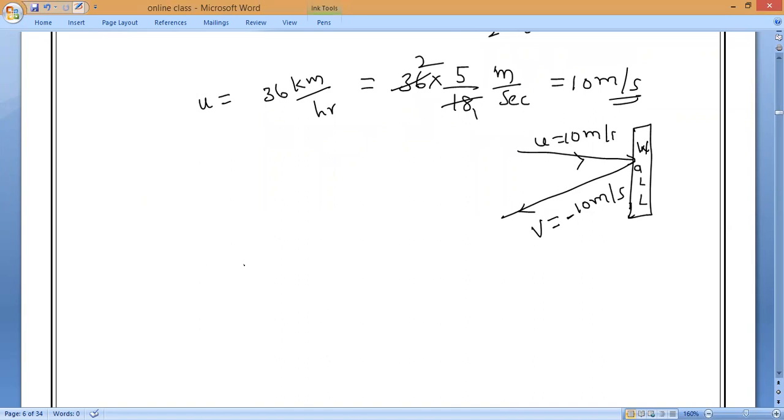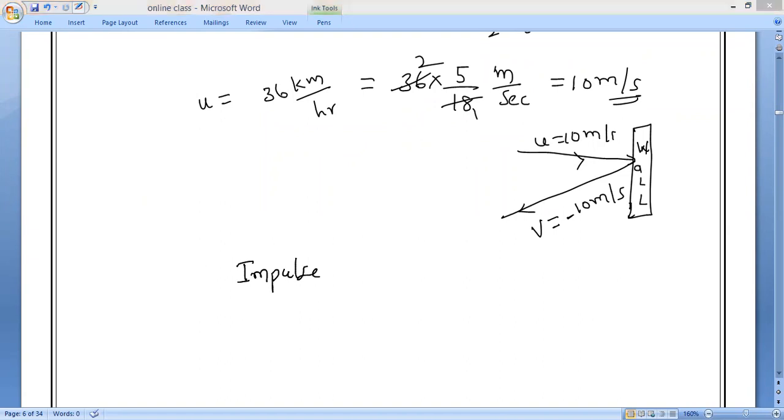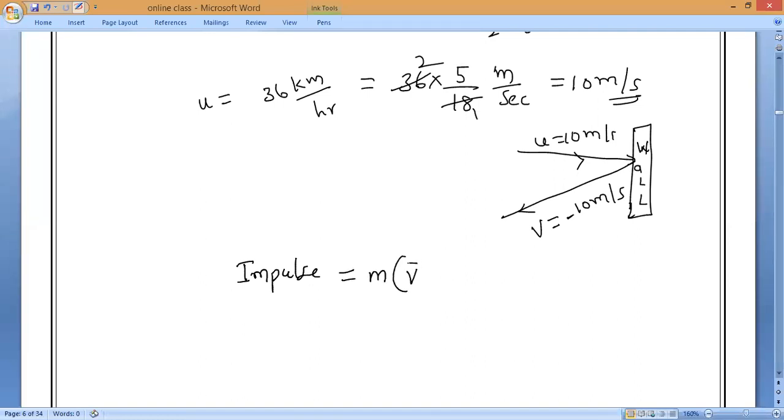Now, as we know the impulse formula. What is the impulse formula? Change in momentum. Final momentum minus initial momentum. That is the formula we know. So impulse is equal to m into (final velocity minus initial velocity). Can I say that or not?